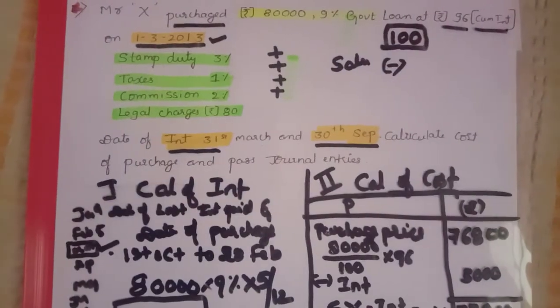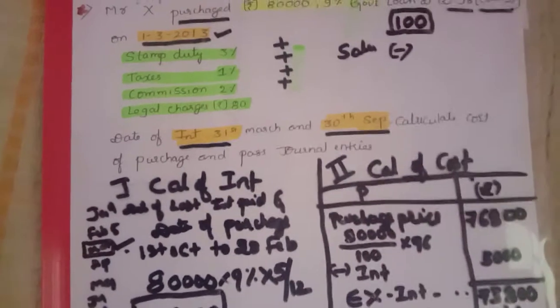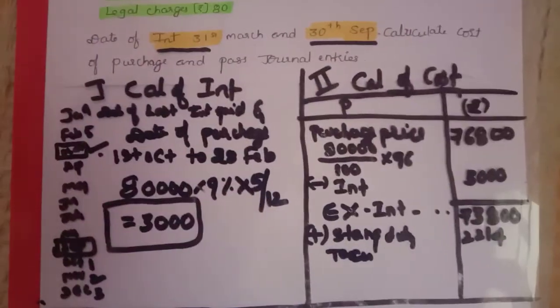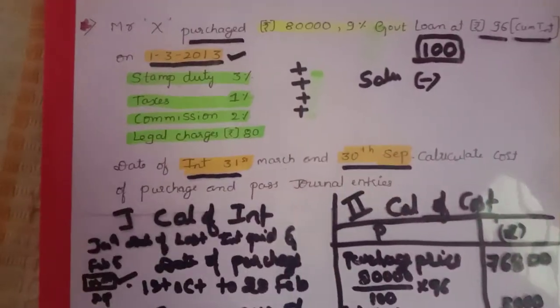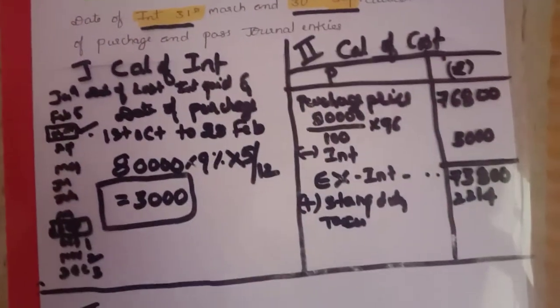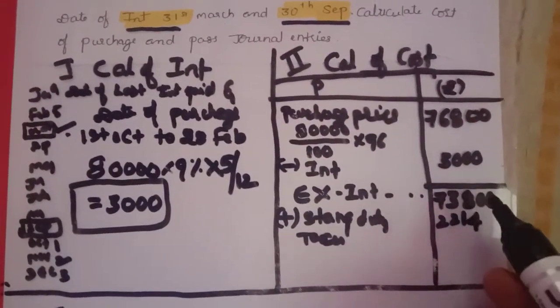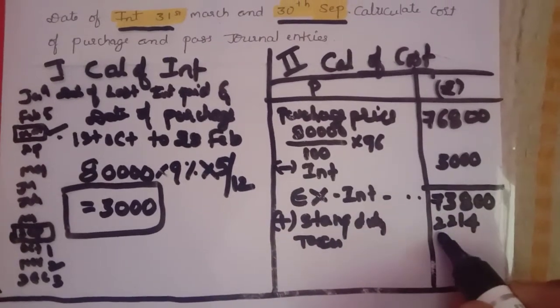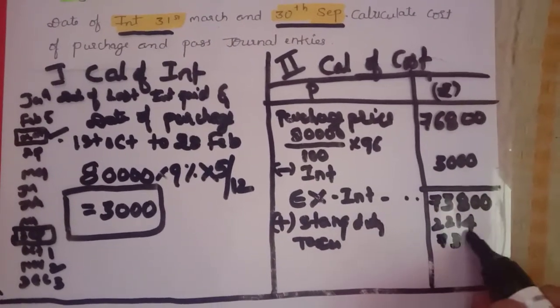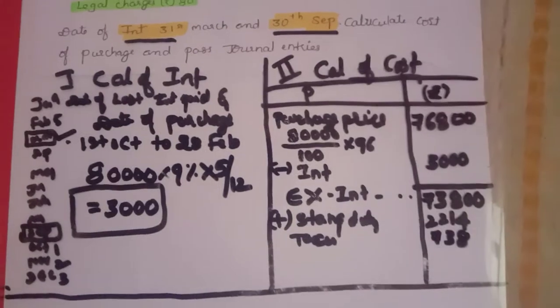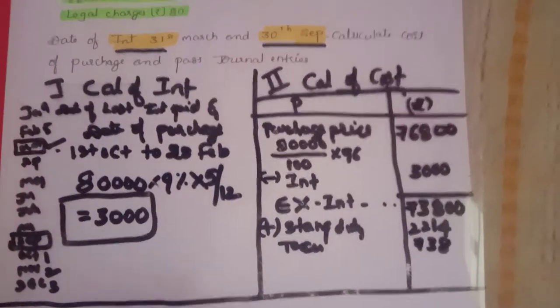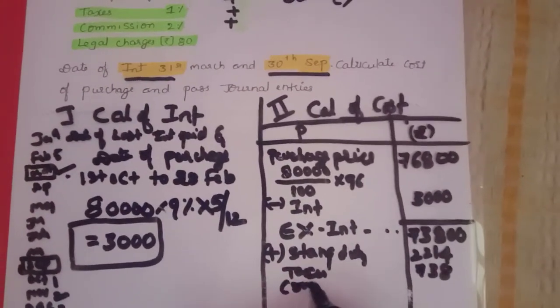Next, they have given taxes in the question. Taxes is given as 1%. Taxes will be calculated on the ex-interest price, 73,800 into 1%. So you will get 738.